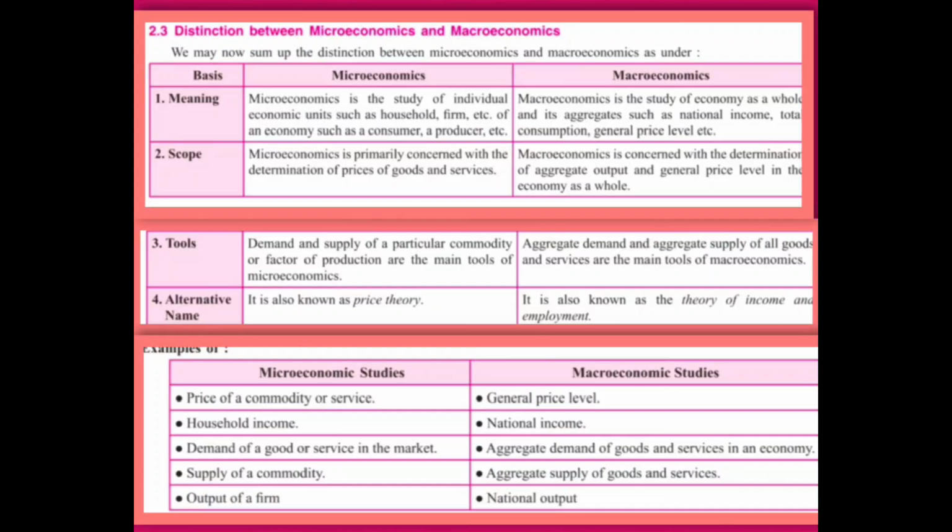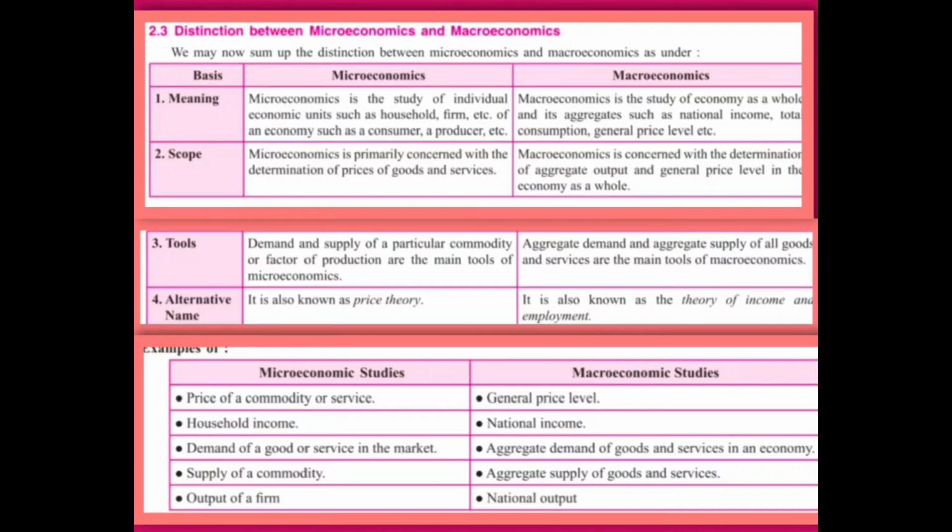And in macroeconomics, general price level, national income, not one particular person's income, general national income. Aggregate demand of the goods and services in the economy is the total entire demand, aggregate supply of the goods and services. National output, the national production, that is GDP, NDP, gross domestic product, net domestic product, these all.